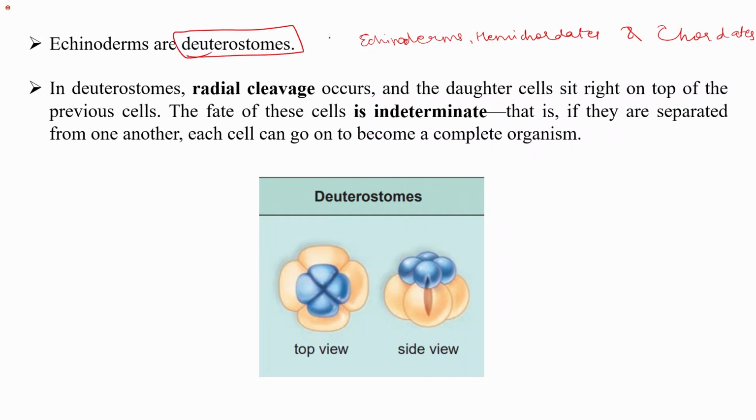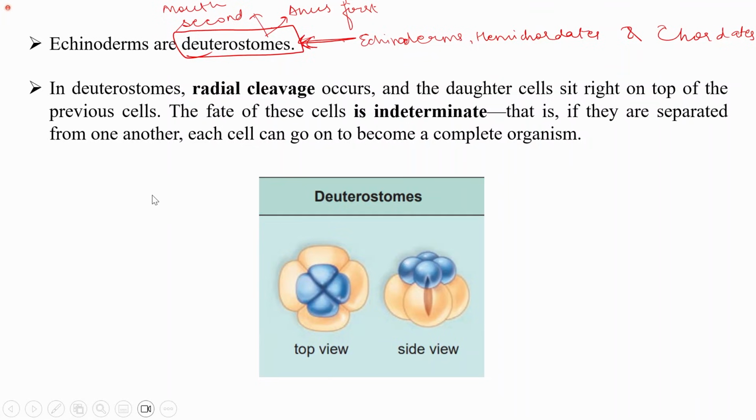They all are deuterostomes. So deutero means anus first. Deutero means anus first and mouth second. So echinoderms, chordates and hemichordates are the deuterostomes.